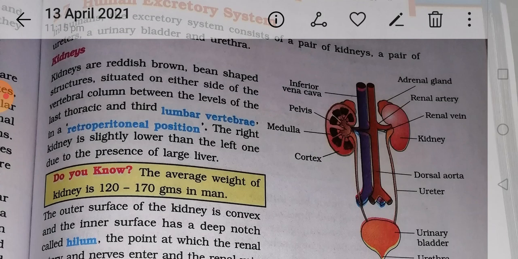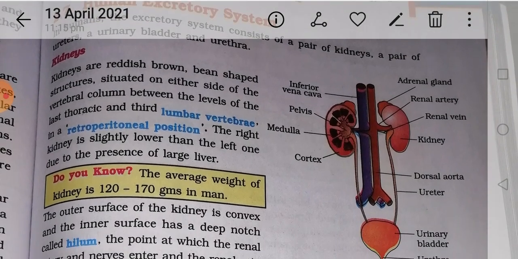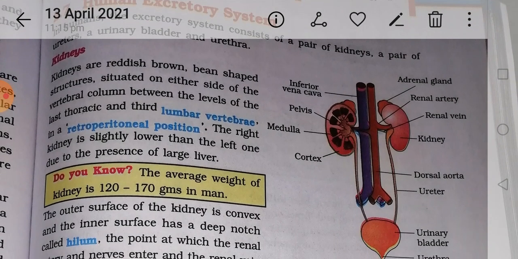Okay, so this is a reddish brown, bean shaped kidney, situated on either side of the vertebral column. If you stand, just imagine this bean, situated on either side of the vertebral column between the last thoracic and third lumbar vertebrae in a retroperitoneal position. The right kidney is slightly lower than the left one.